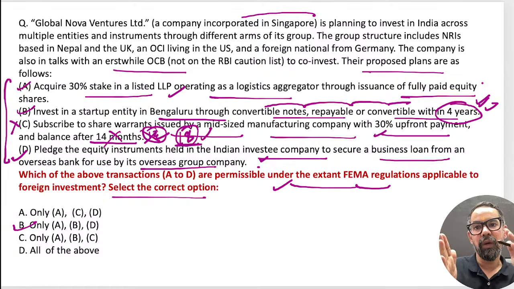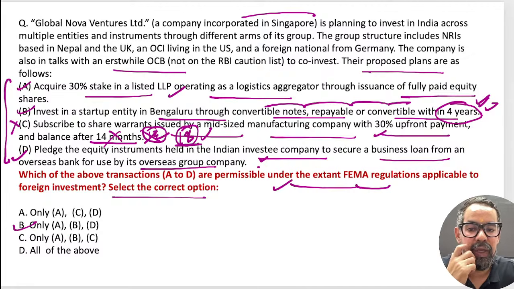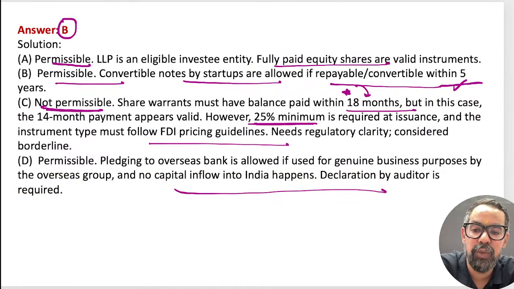Like we went through the equity case, upfront 25%, remaining 75% within 12 months, or in case of share warrants it is 18 months. These are the different areas generally covered here. Okay, got it guys? Shall we move forward?